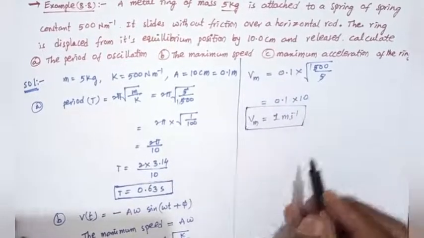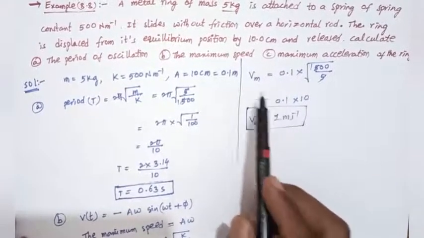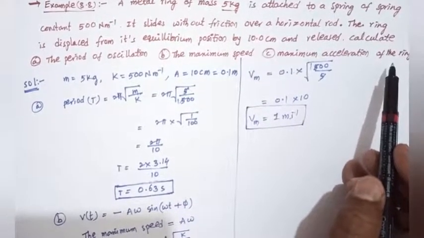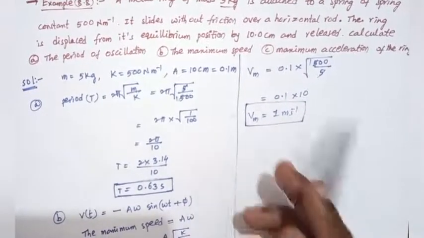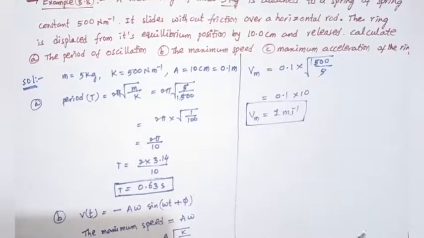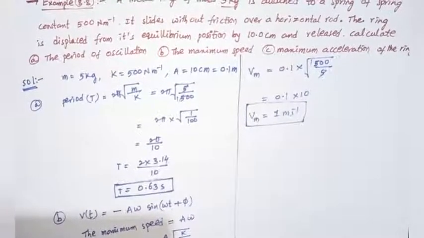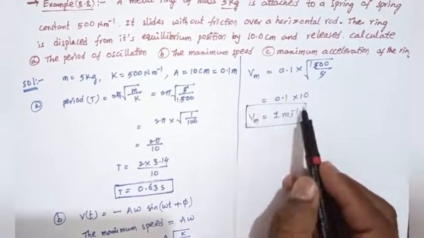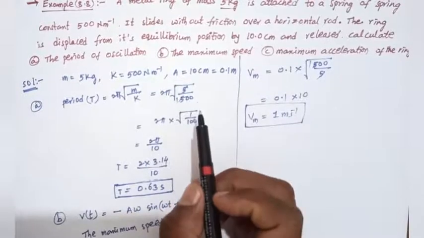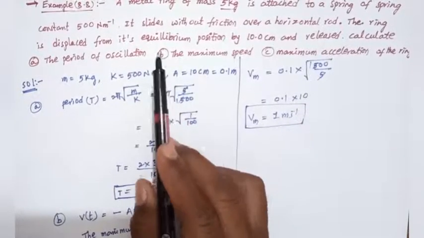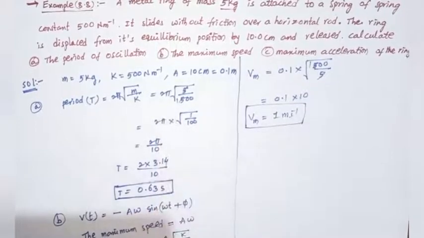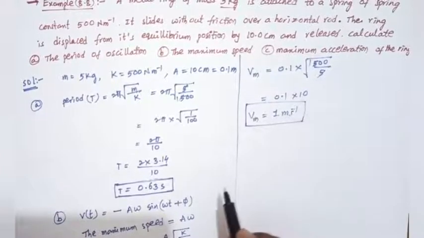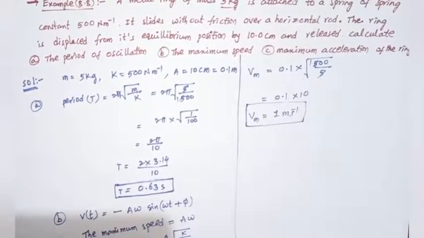So where does this maximum speed occur, at maximum displacement or at the equilibrium position? At maximum displacement, it has only potential energy, not kinetic energy, so the kinetic energy is 0. The maximum speed occurs at the equilibrium position. Equilibrium position is nothing but the mean position, where the displacement is 0. So this maximum speed is at the mean position, that is, the equilibrium position.